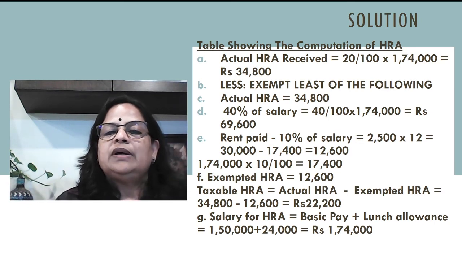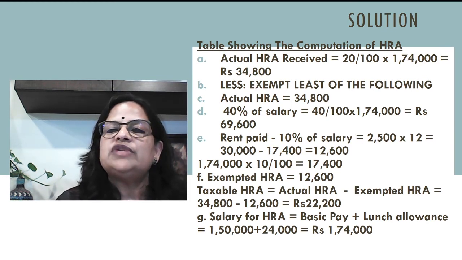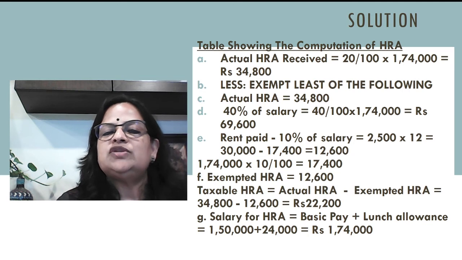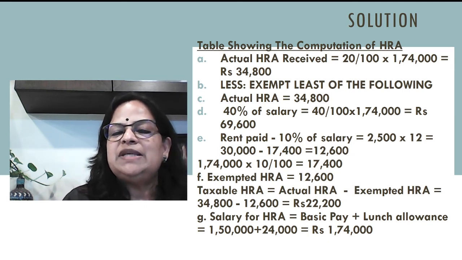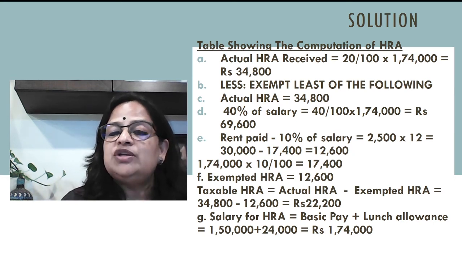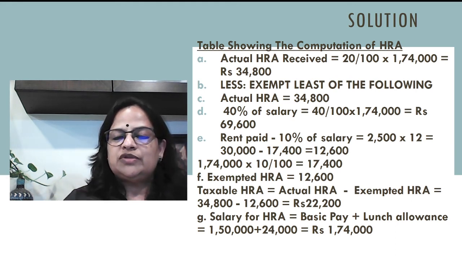Now, you have to remember taxable HRA, actual HRA minus exempted HRA. 34,800 minus 12,600. It's 22,200. So salary for HRA, please remember, it's not lunch allowance, basic allowance plus DA, actually 4,000 is there. So in that 2,000 is entering into retirement benefits. So this is a mistake. It's DA 2,000. 2,000 into 12. So that is how you are getting 24,000.